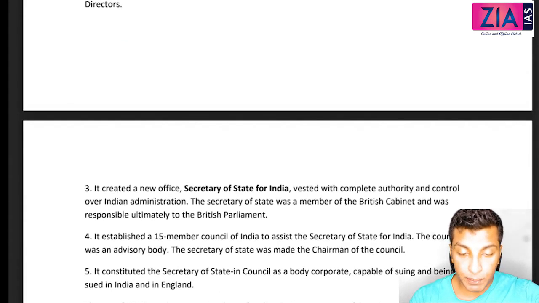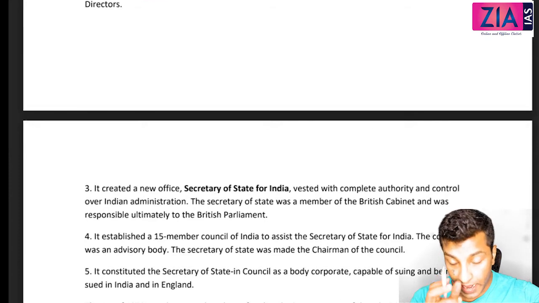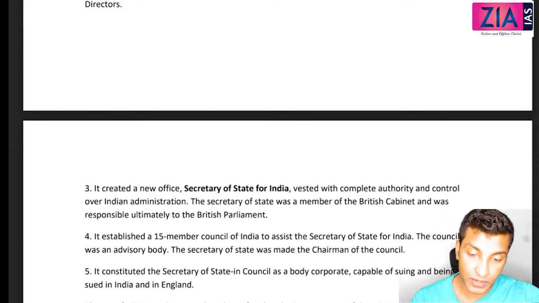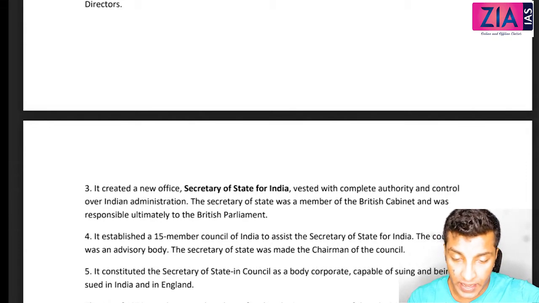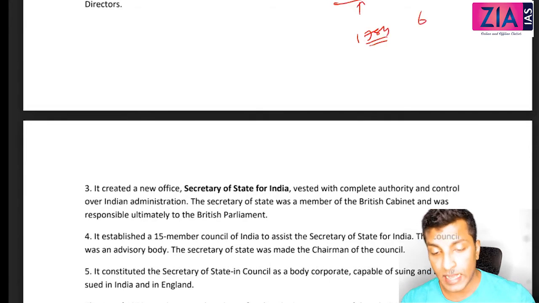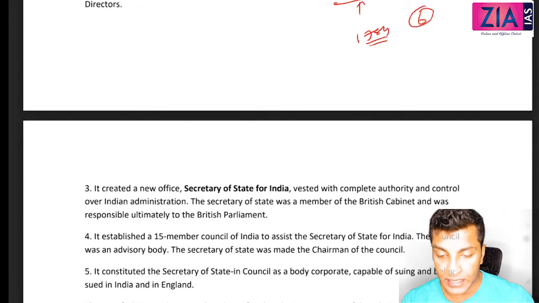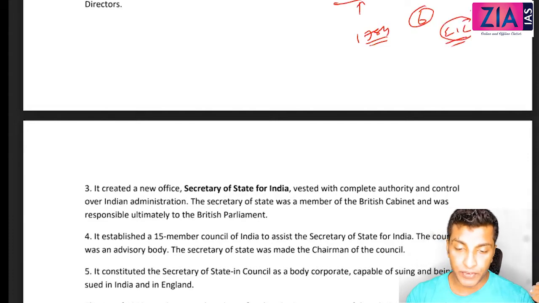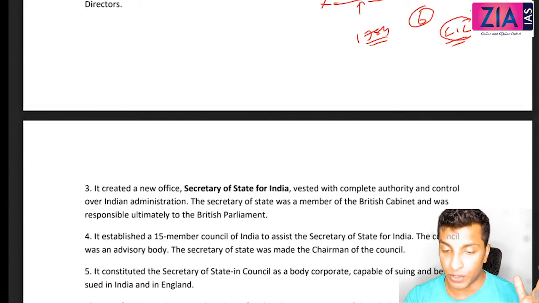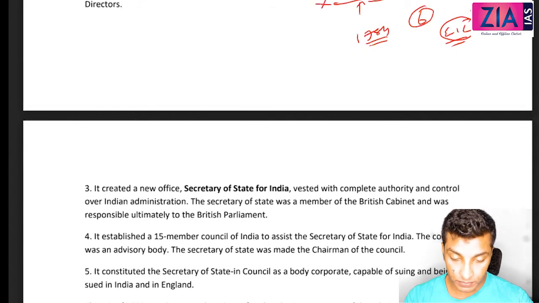It ended the system of double government by abolishing Board of Control and Court of Directors. So we have discussed about Court of Directors from India, as the governing body of East India Company. Board of Control we have discussed where? In 1784 Pitt's India Act, 6 members, they are sitting in England regulating the affairs of East India Company, right? Now, through this act, East India Company is no more there. Parliament has taken the complete control. So they have taken the governance. So there is no need to regulate the East India Company. So there is no need of Board of Control. So this was abolished.